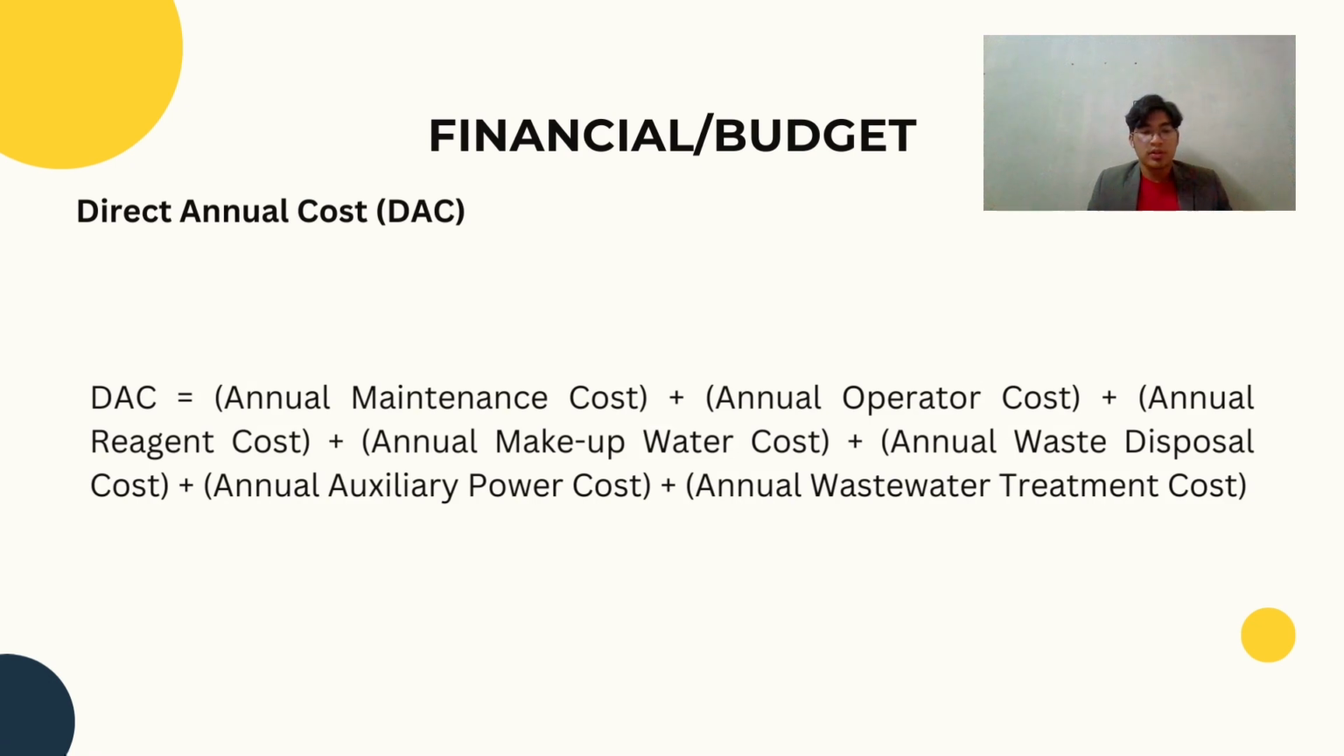In wet scrubber, OPEX can be related to direct annual cost (DAC), which includes variable and semi-variable costs. Variable direct annual expenses include reagent purchases, utilities such as electrical power and water, and any additional waste disposal costs incurred because of the wet scrubber system operation. So this is the formula of direct annual cost, which is annual maintenance cost plus annual operating cost plus annual reagent cost plus annual makeup water cost plus annual waste disposal cost plus annual auxiliary power cost plus annual wastewater treatment cost.